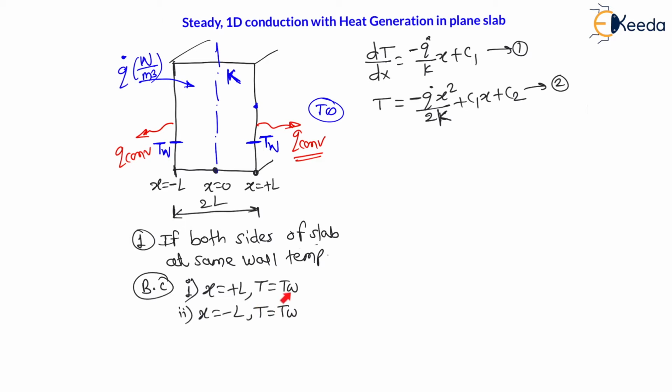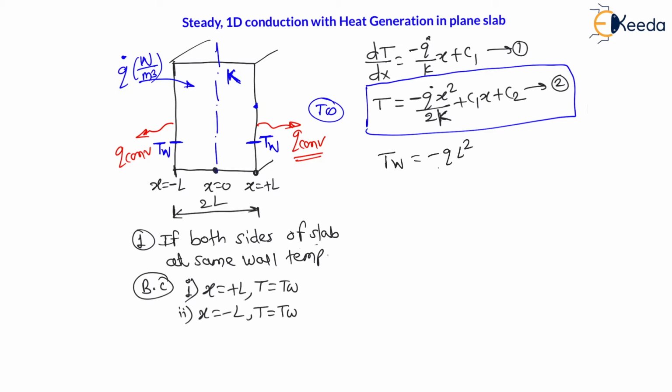So let us put these two boundary conditions in equation number 2, right? If I use equation number 2 and substitute the boundary conditions, put the first boundary condition: temperature is equal to T wall and x is equal to L. Let us derive this equation. Therefore T wall will be equal to minus q dot L square divided by 2k plus C1 L, x is L, plus C2, right?